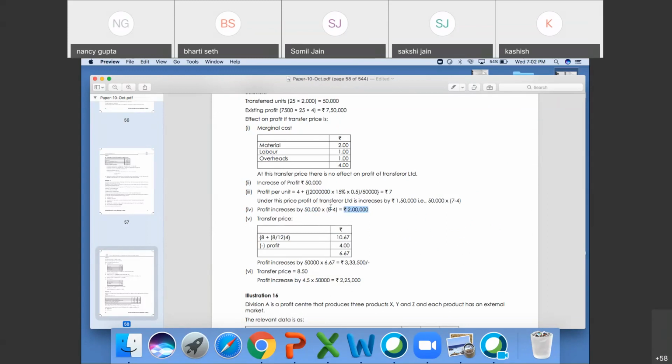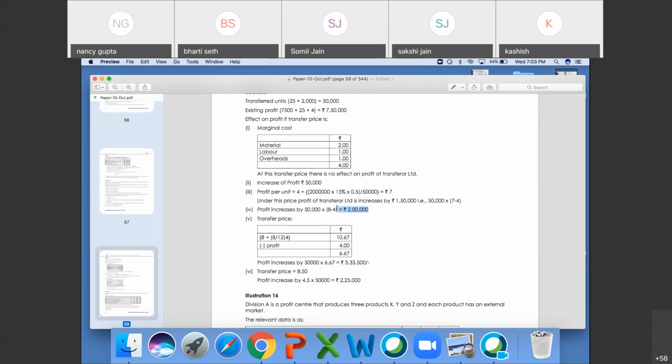Existing cost will be 8 rupees, increase will be 2 lakh rupees. Actually, there is some confusion in the question given. That is why you must be facing the problem. Otherwise, there is nothing in the question which I need to explain again and again.